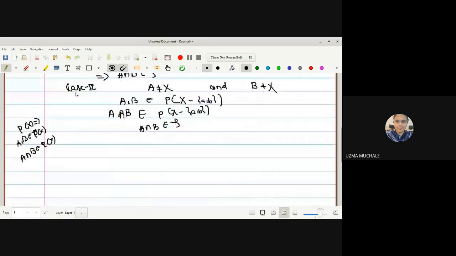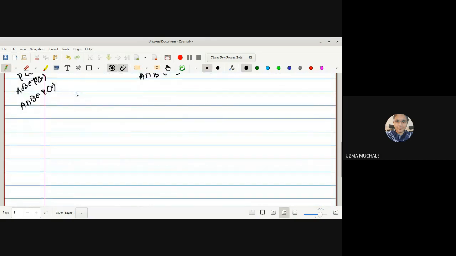Okay. So we have proved the finite intersection. Now let us prove the arbitrary union. Now let us select A alpha belongs to tau for all alpha belongs to the index set. Right. So to prove that, what is our aim? We have to prove that the union of those A lambdas belongs to tau. So in that case, we will consider the case 1 once again. Yes, can anyone tell me what will be the case 1?